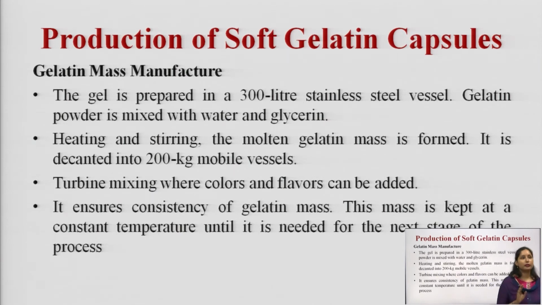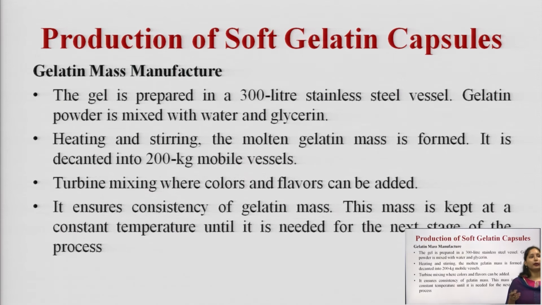So, first is gelatin mass manufacture. The gel is prepared in a 300 liter stainless steel vessel. Gelatin powder is mixed with water and glycerin. So, we take the gelatin mass into a 300 liter stainless steel vessel, and apart from gelatin we also add water and glycerin.